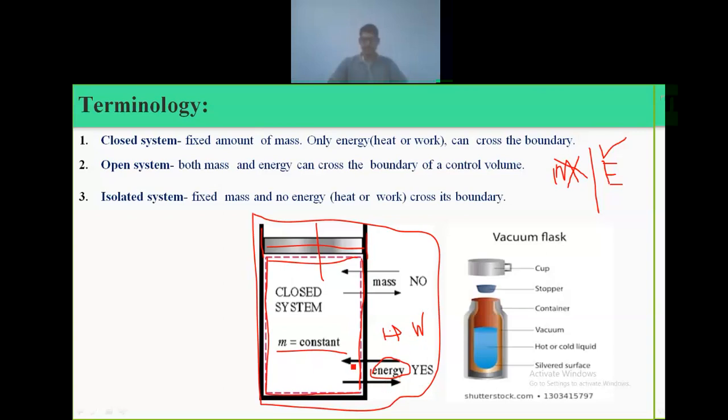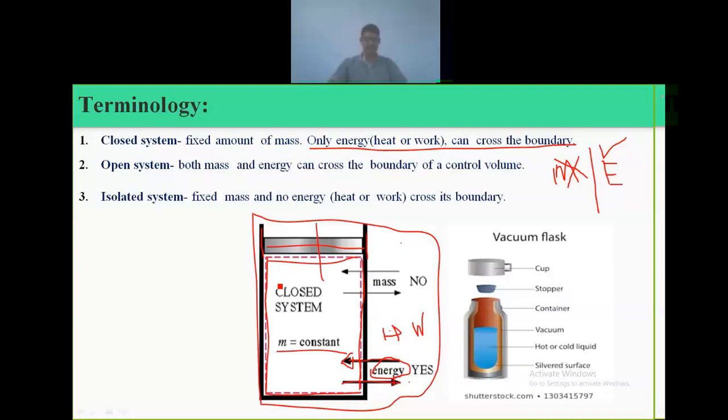This energy can go into the system or escape from the system. So in a closed system only energy transaction happens, not mass.